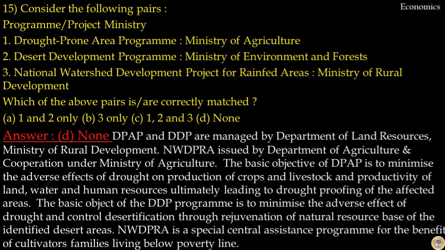The basic objective of Drought-Prone Area Program is to minimize the adverse effect of drought on production of crops and livestock and productivity of land, water and human resources, ultimately leading to drought-proofing of the affected areas. The basic objective of the Desert Development Program is to minimize the adverse effect of drought and control desertification through rejuvenation of natural resources base of the identified desert areas. National Watershed Development Project for Rainfed Areas is a special central assistance program for the benefit of cultivators' families living below poverty line. So, your answer to this question is option D.